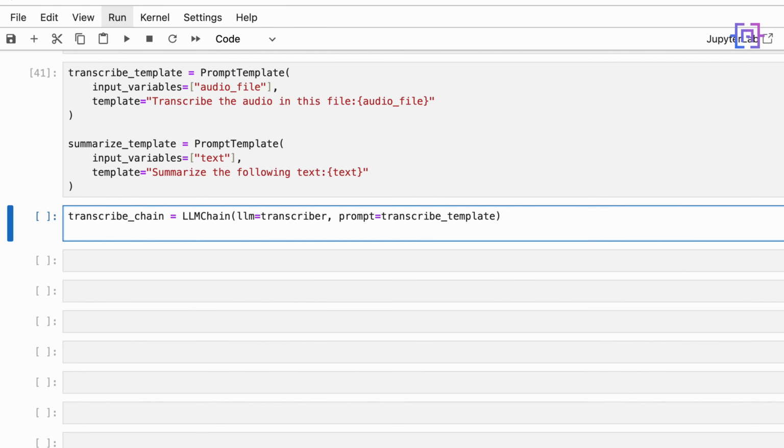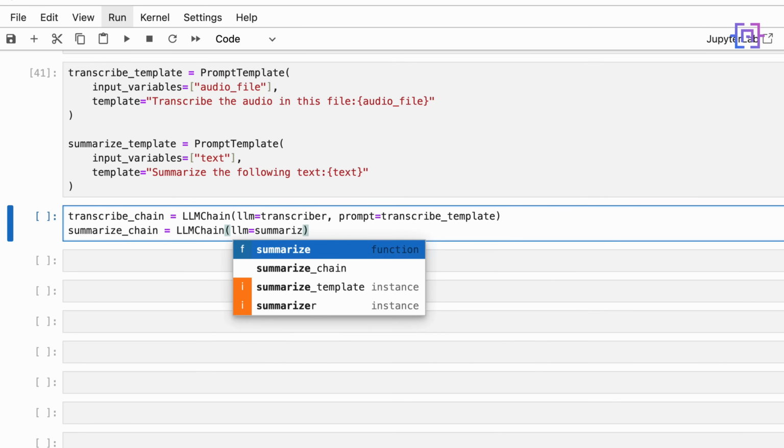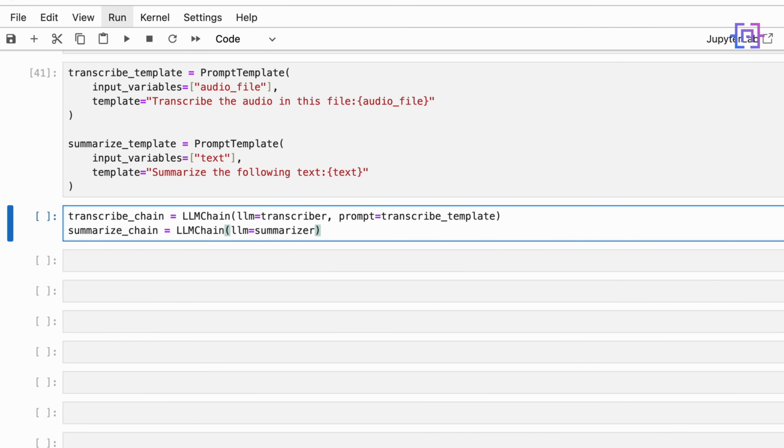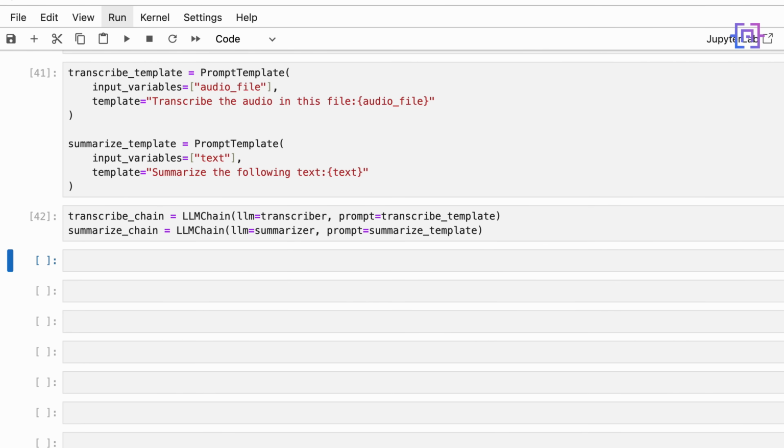And another chain, summarize_chain, is equal to LLMChain. The LLM object is equal to summarizer, and the prompt is equal to summarize_template. Okay. We created our chains.